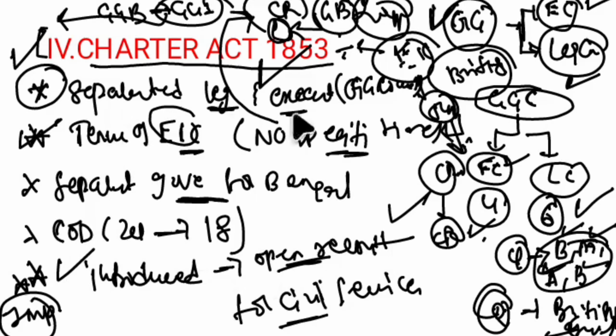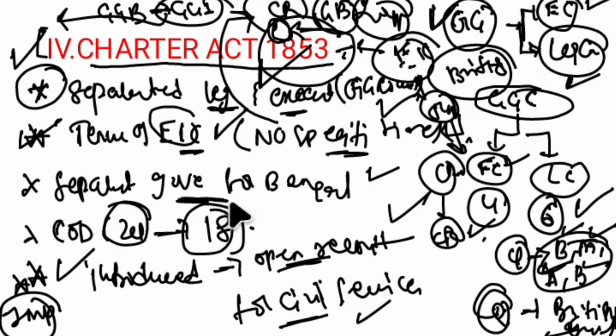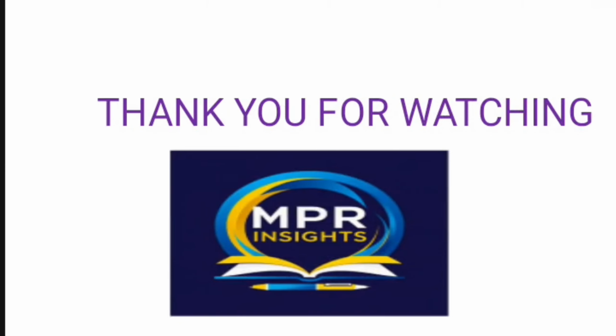So these were the two important provisions of the 1853 Act. The other provisions include that the tenure of the East India Company was extended, but no specific time period was mentioned, a separate governor for Bengal was included, and the strength of the Court of Directors was reduced from 24 to 18. So these were the important provisions associated with Charter Act 1853.